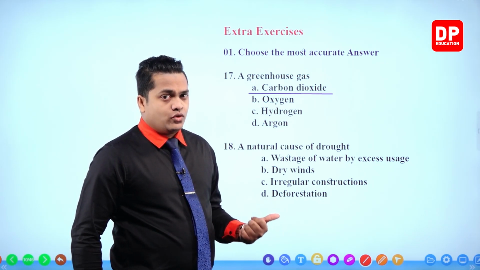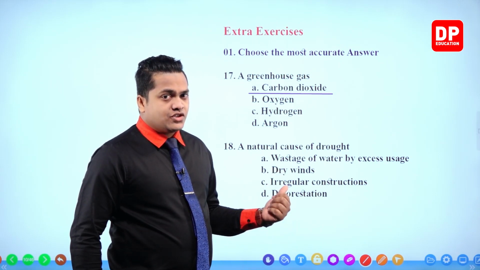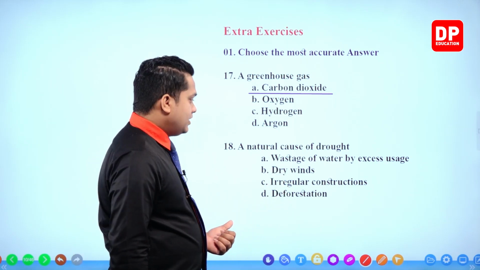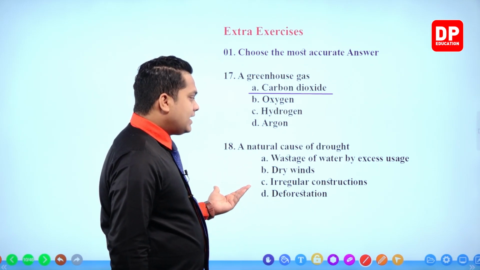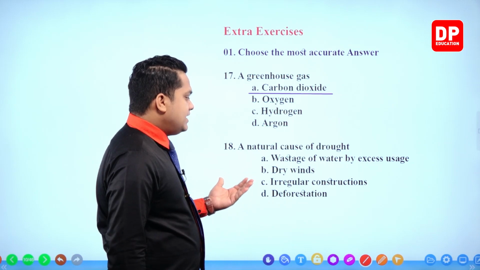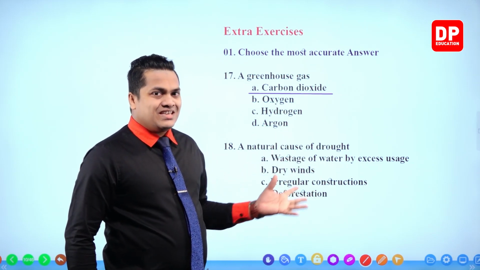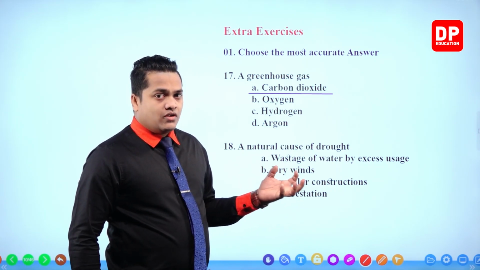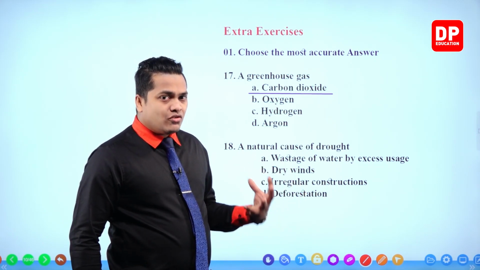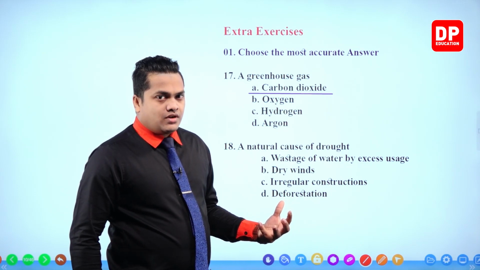Wastage of water by excess usage, irregular constructions and deforestation, all of these incidents occur because of humans.